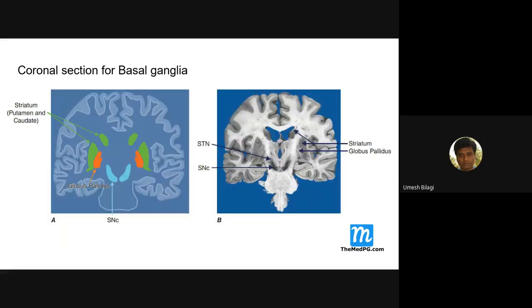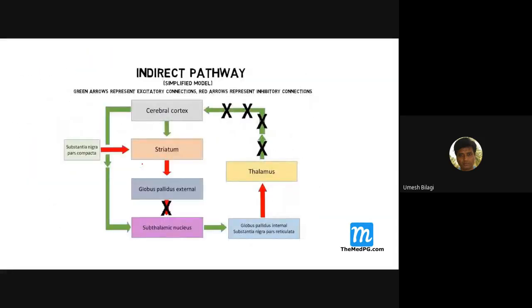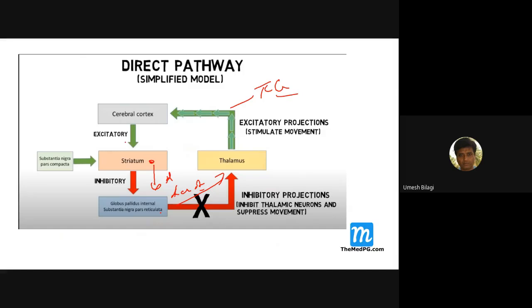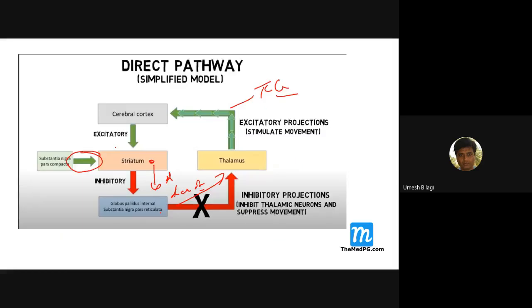I showed you these nigrostriatal fibers here. This one is the nigrostriatal fibers in the indirect pathway, and in the direct pathway these are also nigrostriatal fibers. They influence the striatum. For the indirect pathway they are inhibitory because of the receptors in the striatum, and for the direct pathway they are excitatory because of the receptors in the striatum.